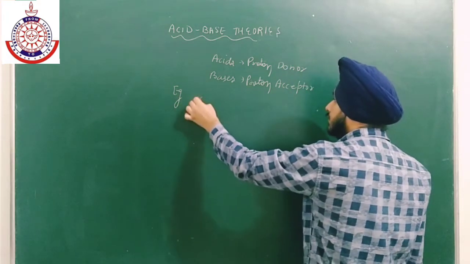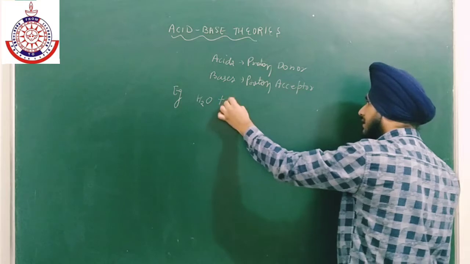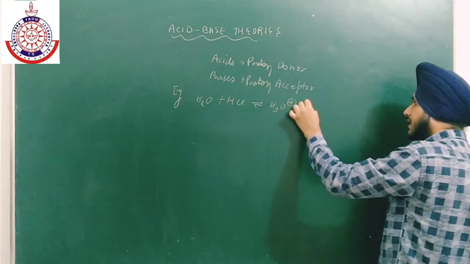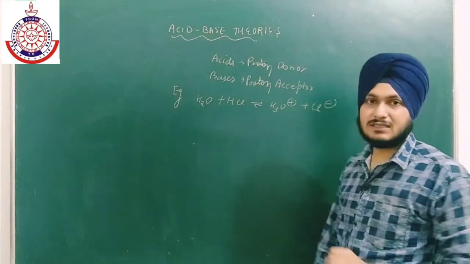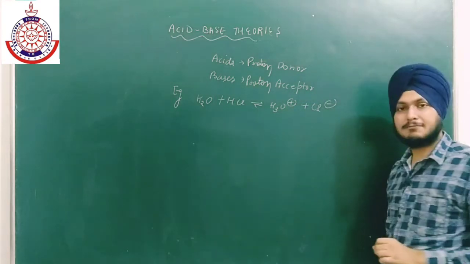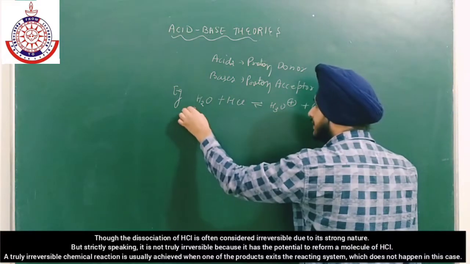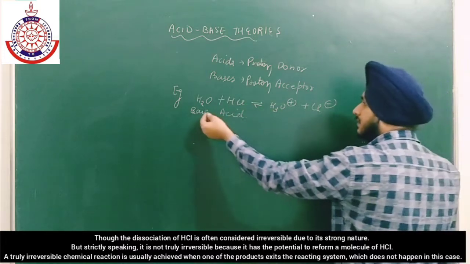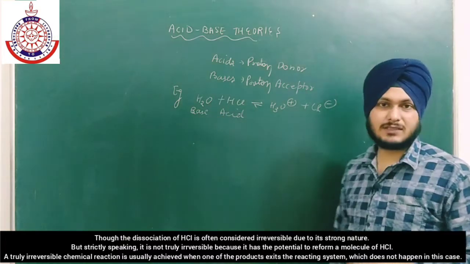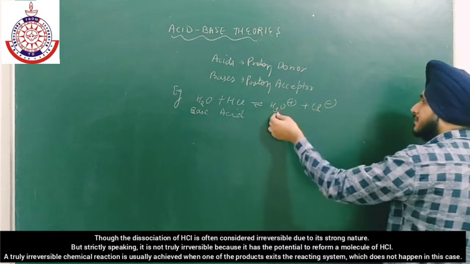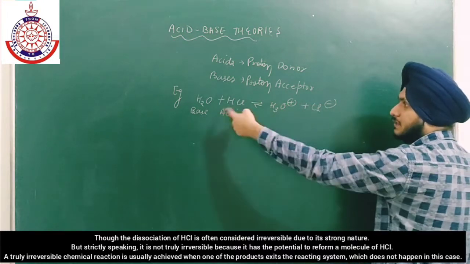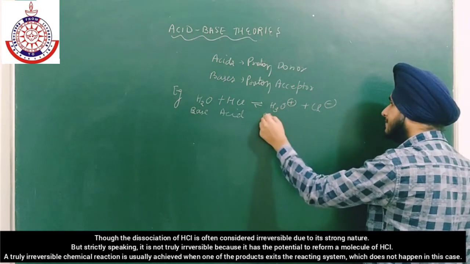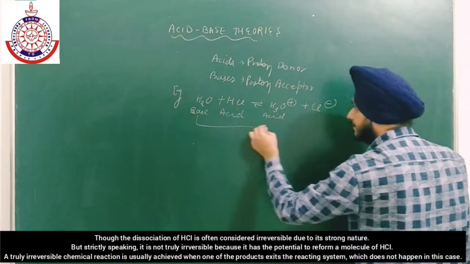For example, if we talk about water, it can easily react with HCl to form H3O positive plus Cl negative. Now here water can easily accept H positive from HCl, and will act as a base. Here HCl will act as an acid, and this reaction can also take place in the reversible direction, that H3O positive can react with Cl negative to form these products. So H3O positive gives H positive ion, so it will act as an acid. They are an acid-base pair.